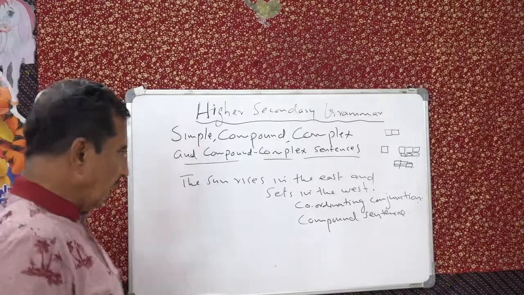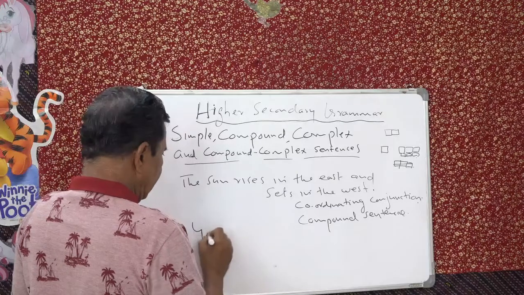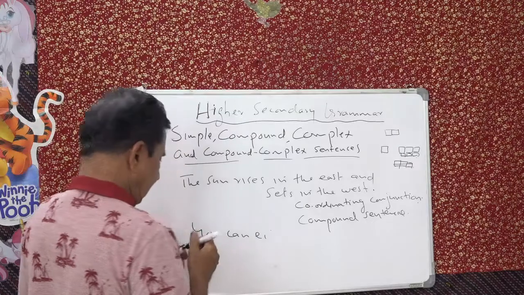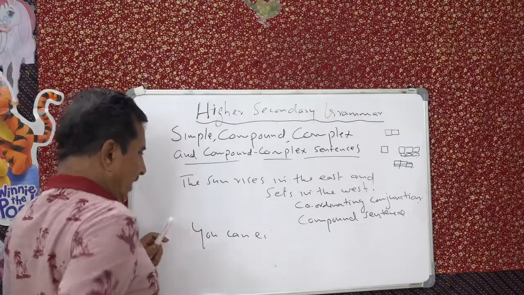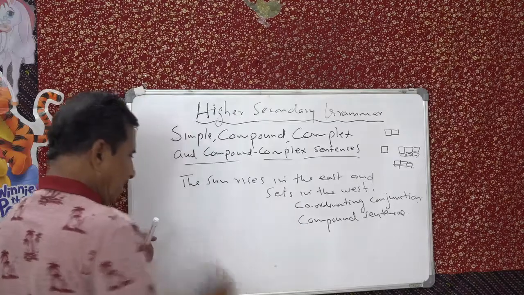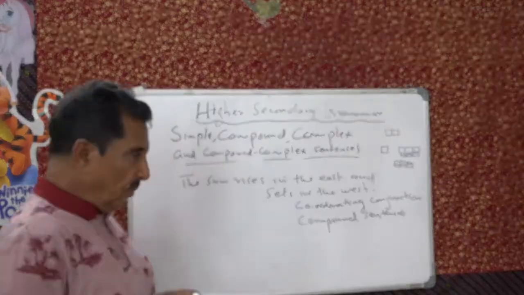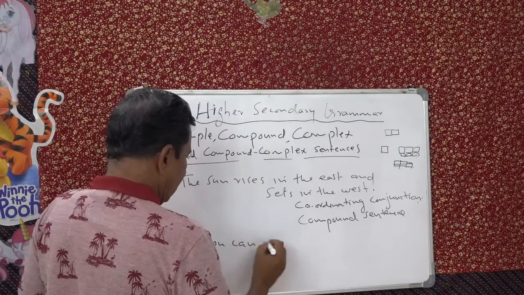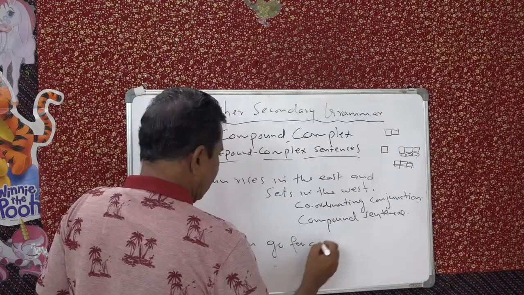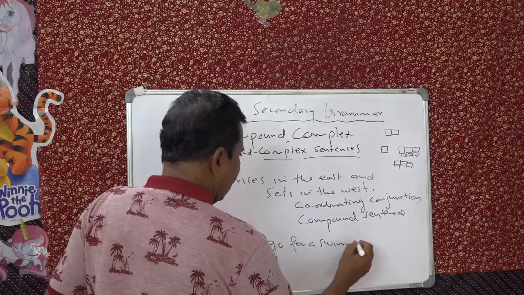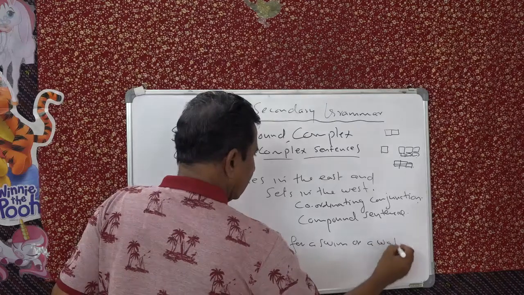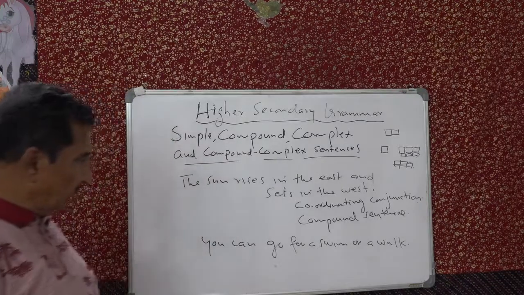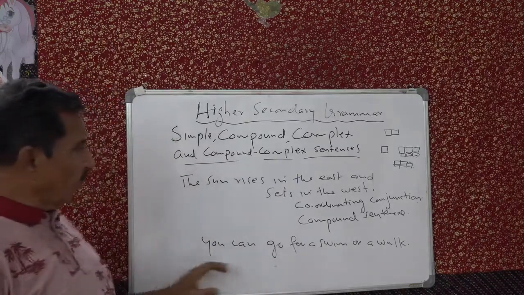Or you can say another sentence: you can go for a swim or a walk. So this is again a compound sentence, because there are two equally important sentences: you can go for a swim, you can go for a walk.